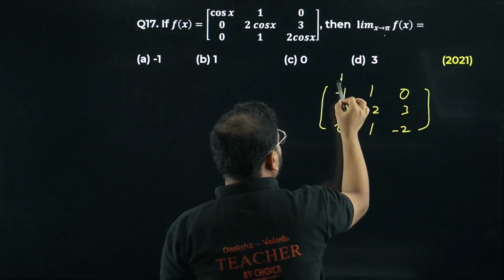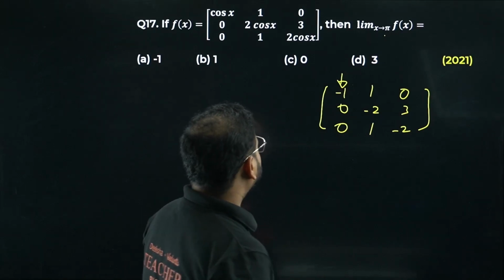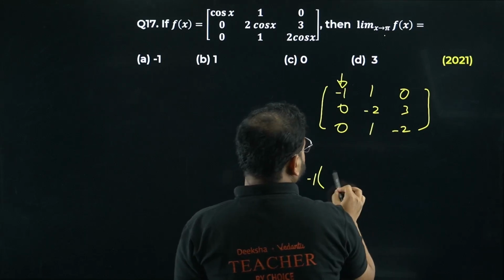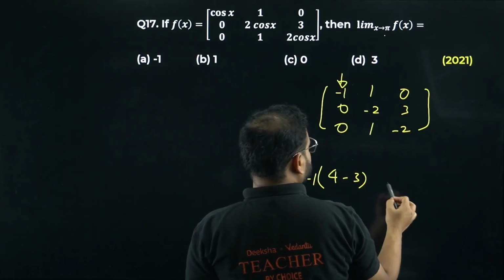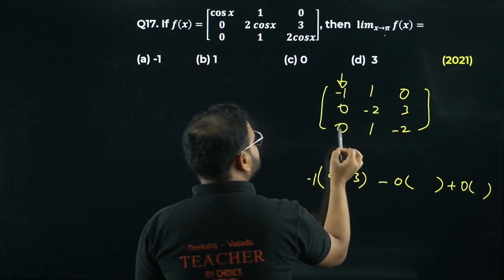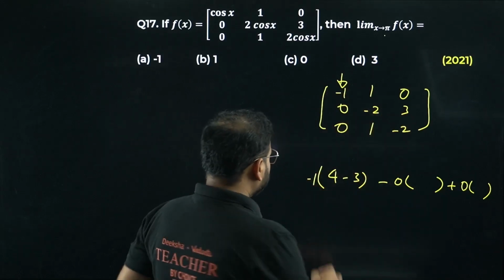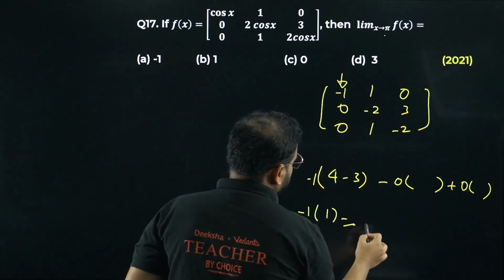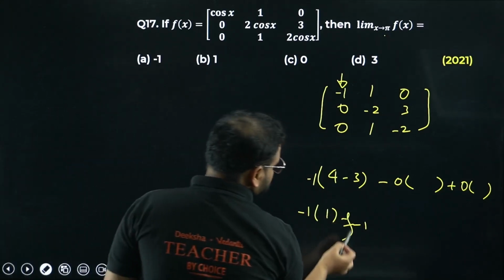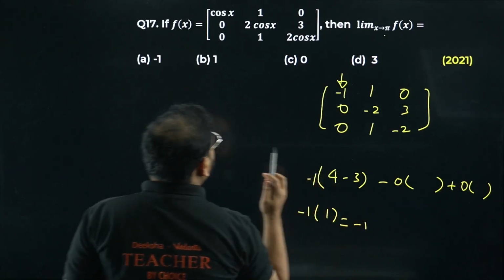So check across this column. I want to find the determinant value. Okay, I find the determinant value across this. When I do that, minus 1, please check, minus 1 I have, I'll have plus 4 minus 3, then minus 0, everything is 0, plus 0, everything is 0, because I'm finding across the first column. I have two elements of 0, no? So why put more effort finding anything else? So answer is going to be, please check, minus 1 times 1, hence the answer is simply minus 1. Simply minus 1 is the correct answer. So option is A.